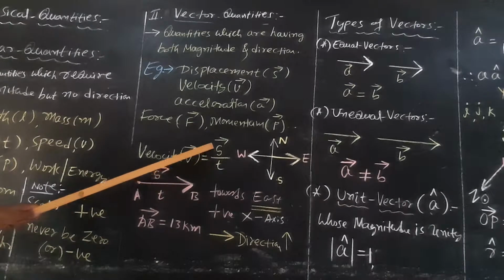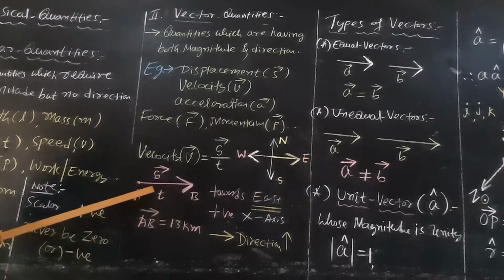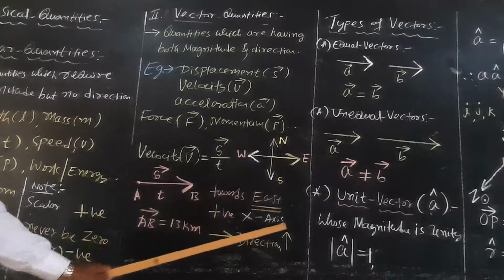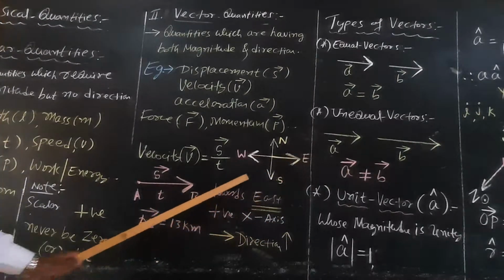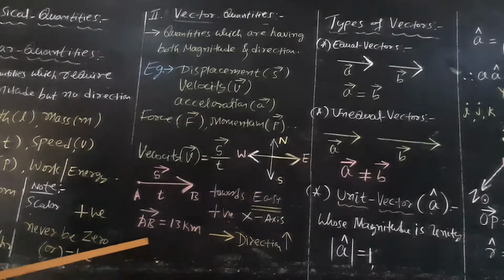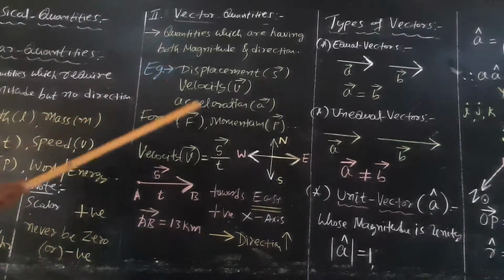Displacement is a vector quantity because a change in the position of a body along a straight line is called displacement. Towards east, towards positive x-axis or towards the right side will give the direction. So hence you conclude that velocity is a vector quantity, having both magnitude and direction.